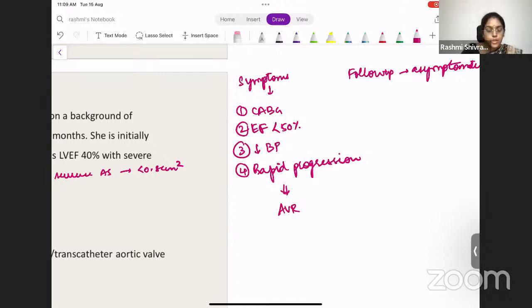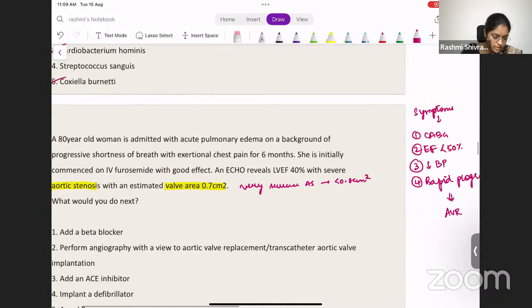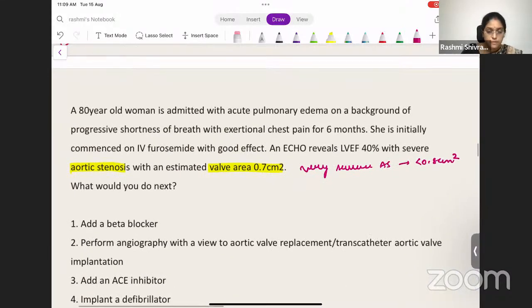Okay. So in this patient, what will you do? This is an old patient with very severe aortic stenosis. Definitely you must operate because she is symptomatic. Progressive shortness of breath, exertional dyspnea and exertional angina are both there. And the EF is also less than 50%. So what will you do? You need to push this patient for an angiography, right?